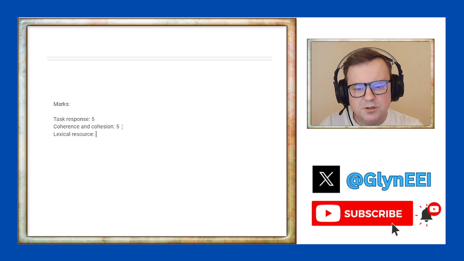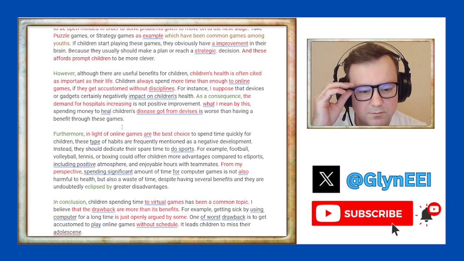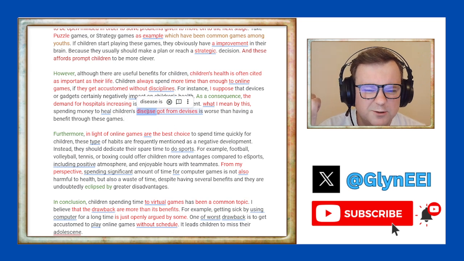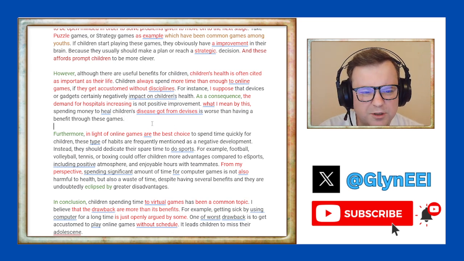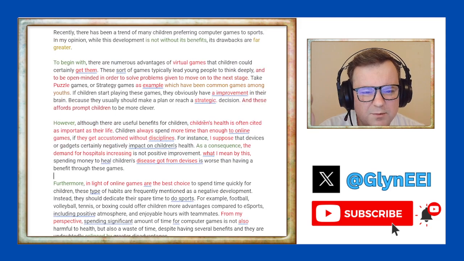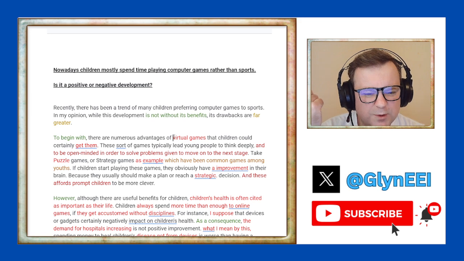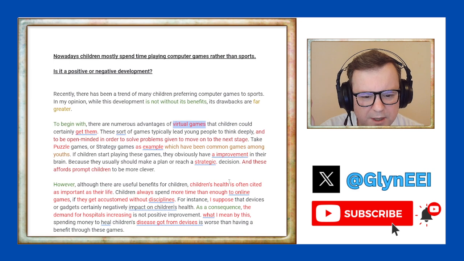Lexical resource. Let's take a look. So there are some good words there. I mean, there's some faulty spelling, like devices. Also, I don't know if disease is the right word here. Can I find any topic-specific vocab? Virtual games, that's wrong. That's not the right collocation. I think video games is better.